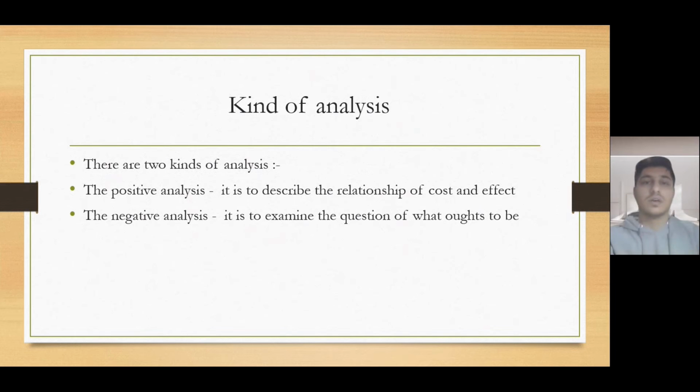That's how they come to a conclusion. To start anything, first of all, we have to do a positive analysis. After that comes the normative analysis. Normative analysis is stage two.